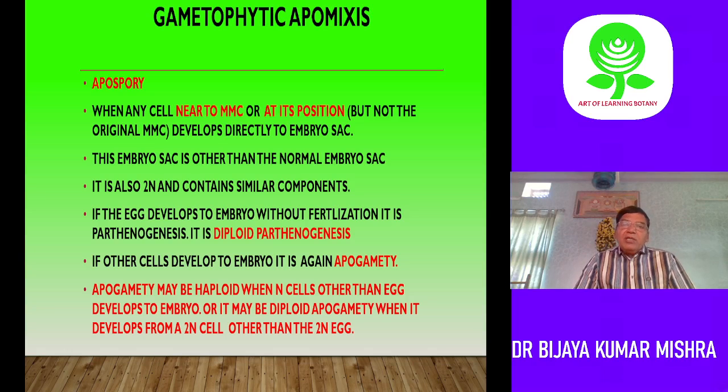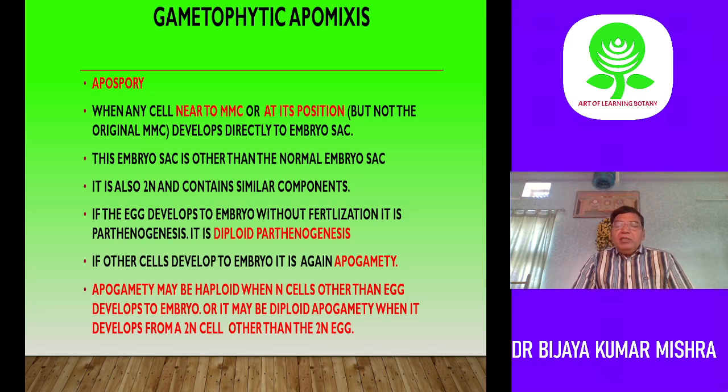Or a haploid embryo sac can develop into haploid apogamety. That is, haploid cells like synergids or antipodals, they are haploid, can develop into an embryo without fertilization. Clear? So if the egg develops into an embryo without fertilization, it is parthenogenesis, diploid parthenogenesis. If other cells develop into an embryo, it is again apogamety, but diploid apogamety. So apogamety may be a haploid one or a diploid one.